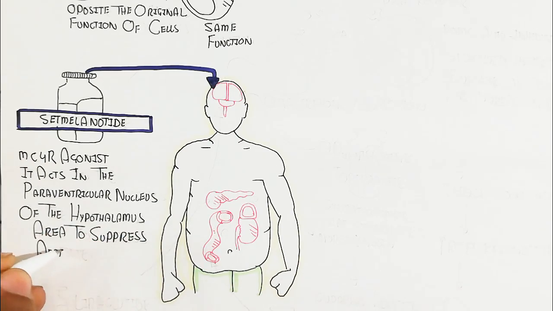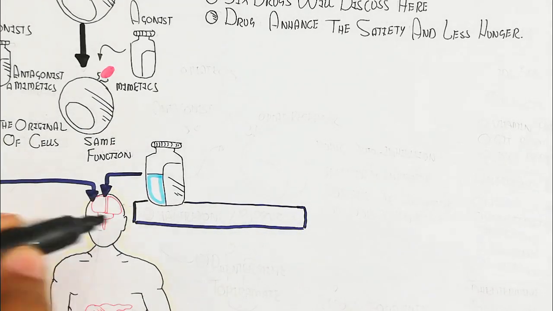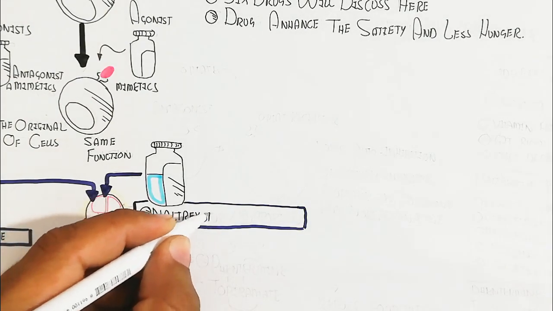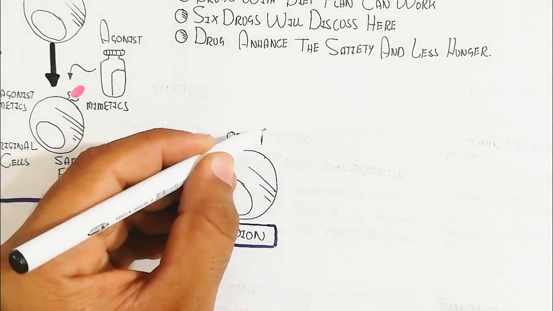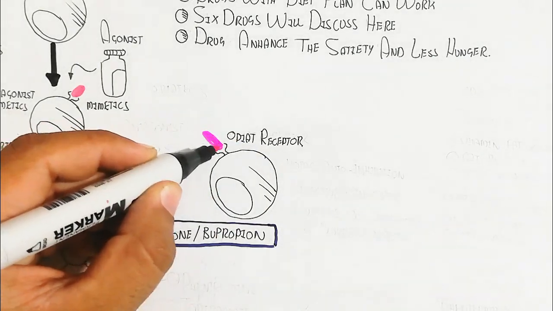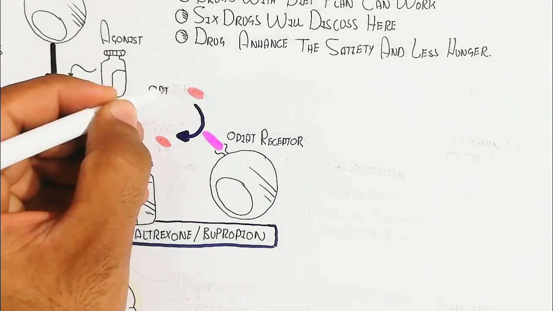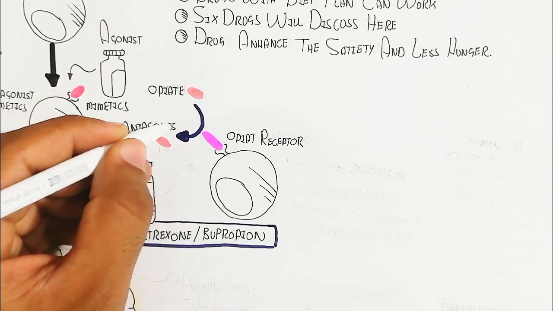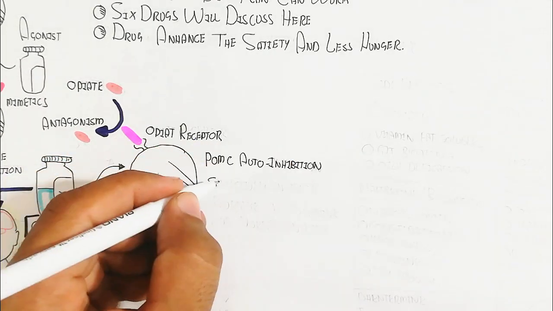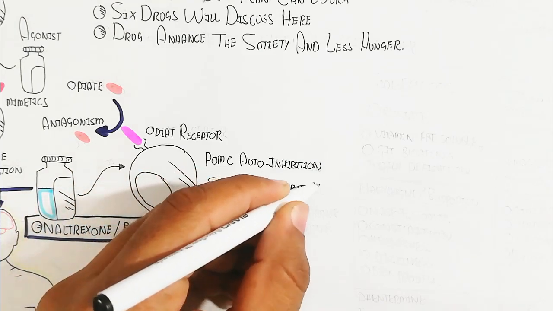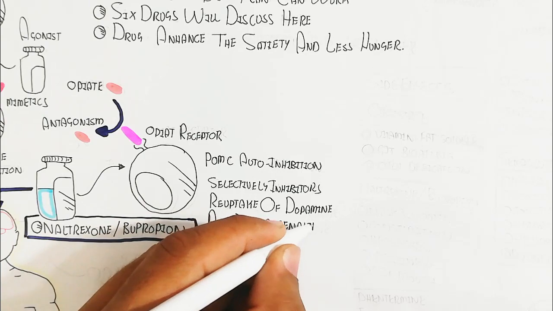Let's understand another drug that also targets the nervous system: naltrexone and bupropion. These two drugs, an opiate receptor antagonist and a selective reuptake inhibitor of dopamine and noradrenaline, target the nervous system and the POMC auto-inhibition. Whenever dopamine and noradrenaline are not reuptaken, and the opiate receptor is bound by the antagonist, this reduces food intake.